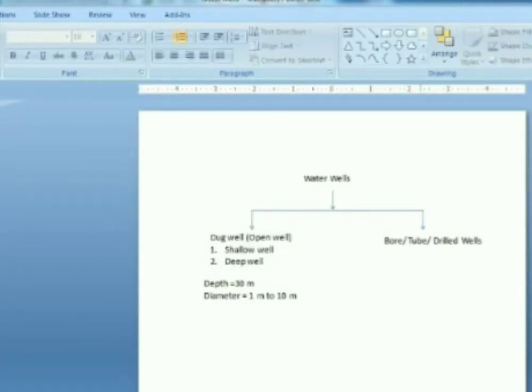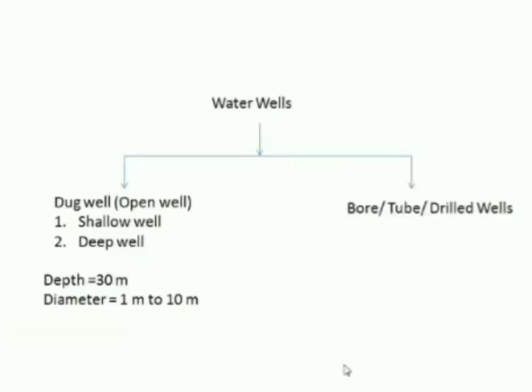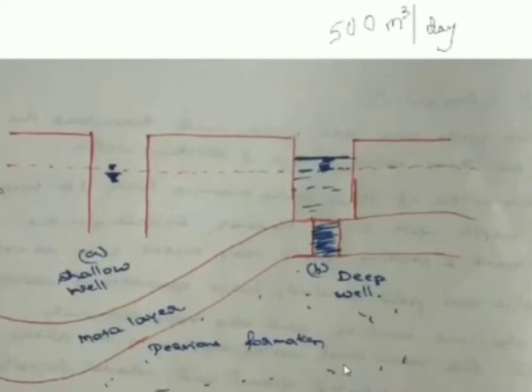In case of shallow well, it will not be having any supporting system like the deep well is going to have. That means the deep well will be resting on the mota layer made up of either clay or sand. Sometimes it might be made up of some aggregates or concur we call. Based on that, it is going to rest, and water level in the deep well will be a little bit more than the shallow well. But we will not be comparing it with the depth of the well.